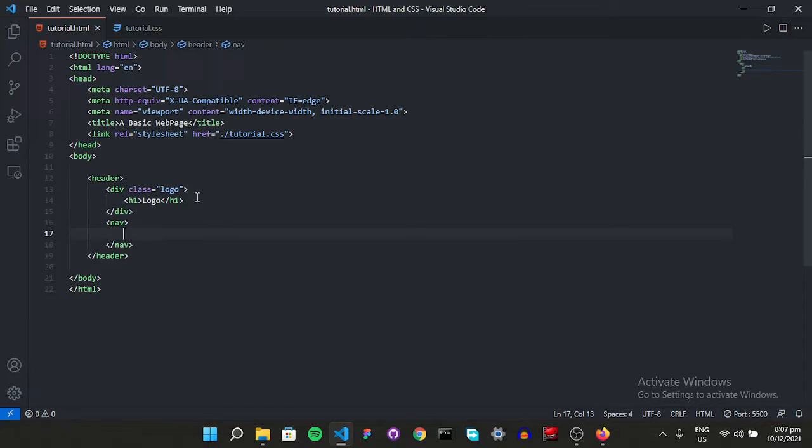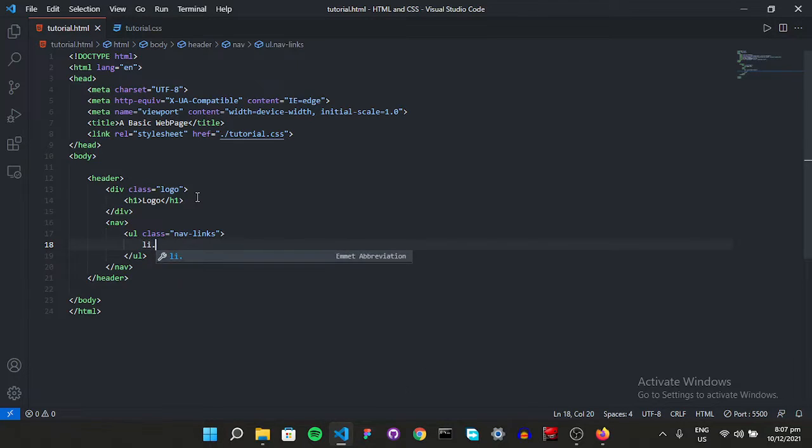So in our nav, we are going to have links and a button, right? So for the links, you can use anchor tags, you can use list items. For me, I'm going to use an unordered list for now and give it a class of nav-links, just to make it a variable, nav links. And in the nav links, we have an individual link for each link, right? So for that, we're going to have a list item having a class of nav-link for individual link, right?